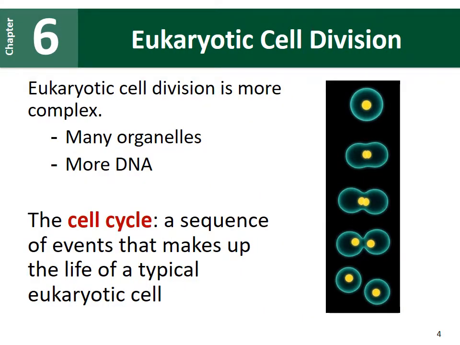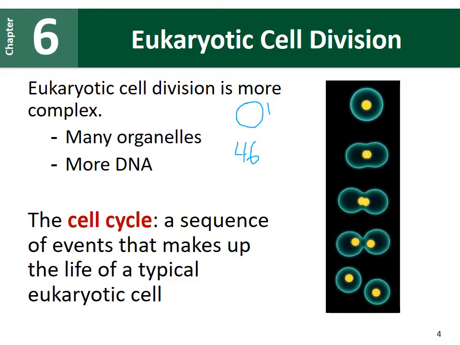In eukaryotic organisms, cell division is a little more complex. Binary fission occurred mostly in prokaryotic organisms that lack a nucleus and organelles, whereas eukaryotic organisms have a lot of organelles, they have a nucleus, and they have a lot more DNA. Many prokaryotic cells, like bacteria, have one circular chromosome, whereas eukaryotic cells, for example in humans, have 46 chromosomes. So you can see there's a lot more DNA that needs to be replicated, that needs to be split into two cells or into more cells.